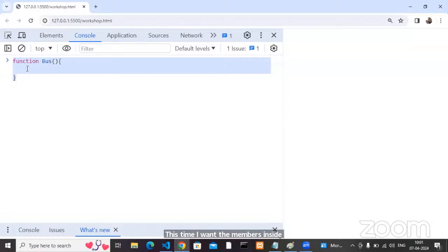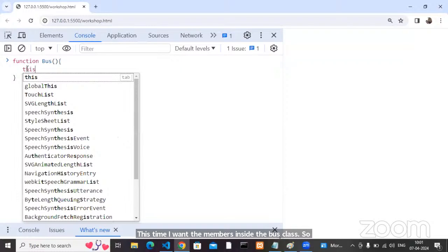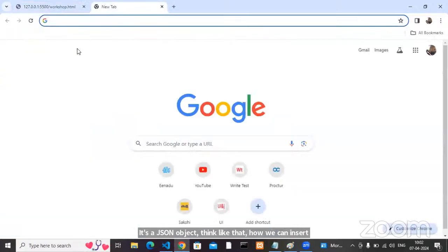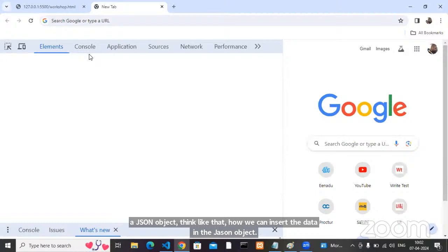So here I have a bus object. What is my bus object? The current class object. How can we represent it? By using this. This is an object. Can anyone tell me, if it is an object, how can we insert data in the object? It's a JSON object, think like that. How many ways can we insert data in the JSON object?